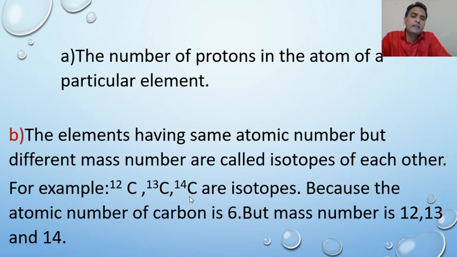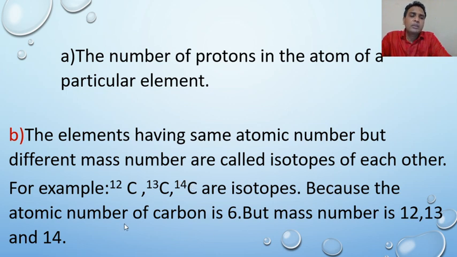How is it possible? Because this carbon has 6 protons, I mean its atomic number is 6. This carbon also has 6 protons and this carbon also has 6 protons. I mean they have the same proton number but different mass number. Its mass number is 12, this is 13 and this is 14.